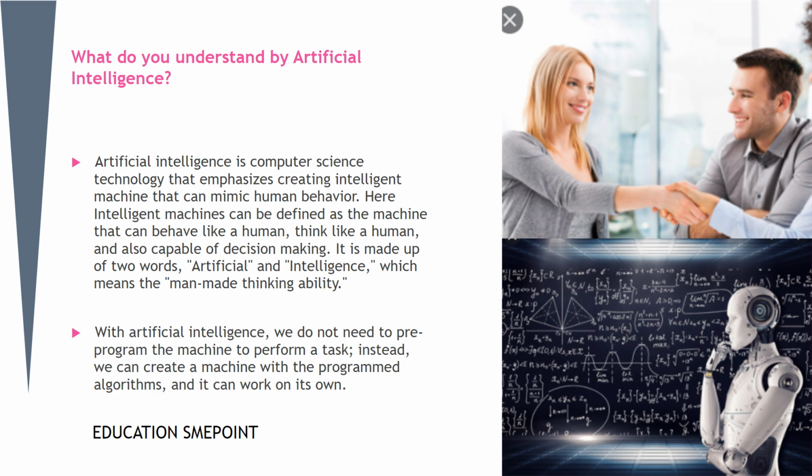It is made up of two words, artificial and intelligence, which means man-made thinking ability. With artificial intelligence, we do not need to pre-program the machine to perform a task. Instead, we can create a machine with the programmed algorithms, and it can work on its own.